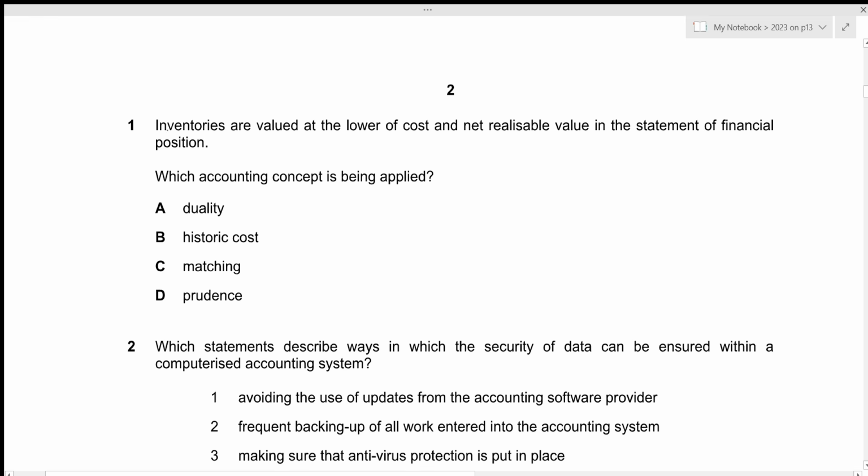For the first question, inventories are valued at the lower of cost and net realizable value in the statement of financial position. Which accounting concept is being applied? Since we're talking about inventory, this is our current asset, right? And we are valuing it at the lower of cost and net realizable value, which means that we want our asset to be as low as possible so that it is not overstated. So the accounting concept that is being applied in this case is going to be prudence, which is given by option D.